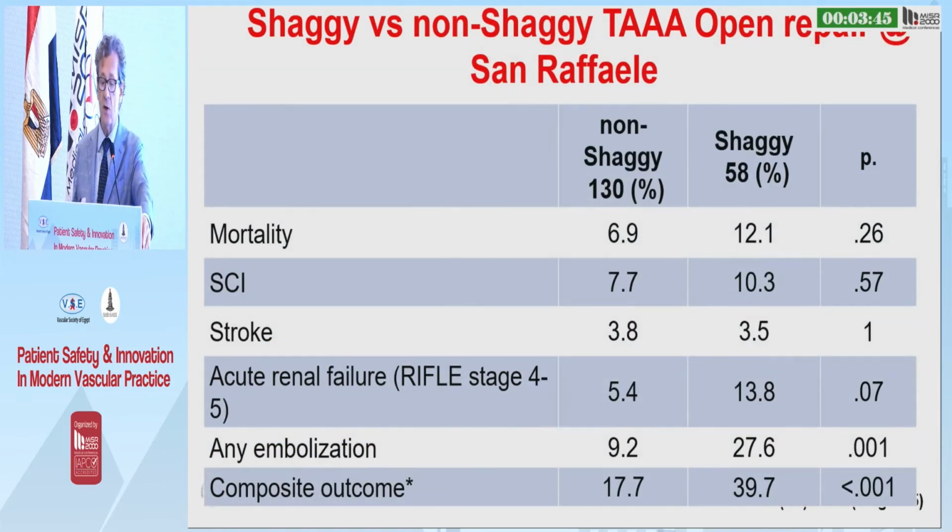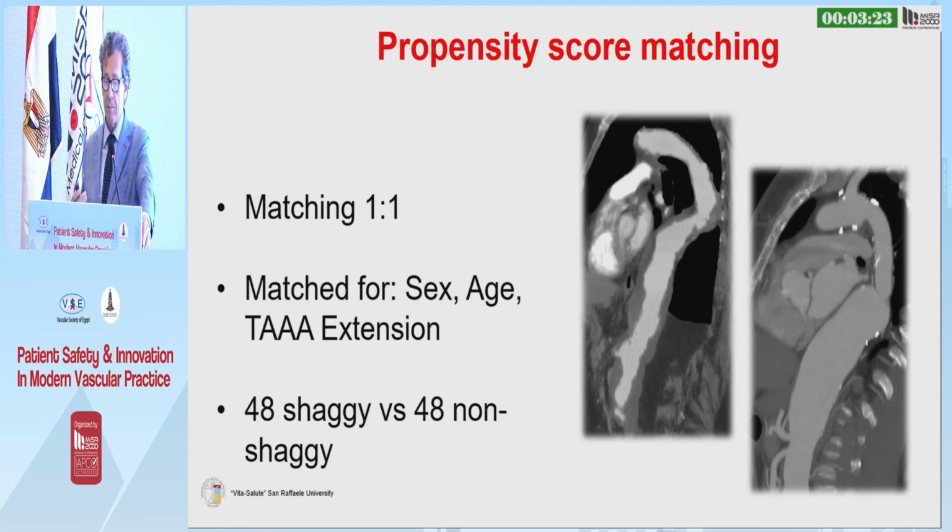So how does this compare with non-shaggy aortas treated in the same period? As you can see, these results were significantly worse than the non-shaggy ones. You can see for yourselves how they were almost twice as bad as the patients with non-shaggy aortas.